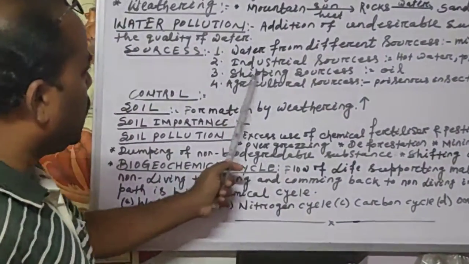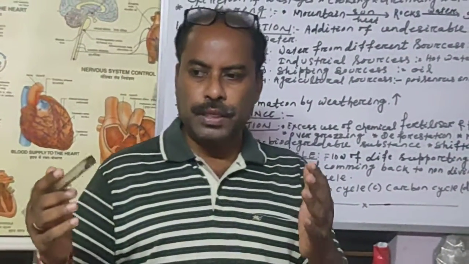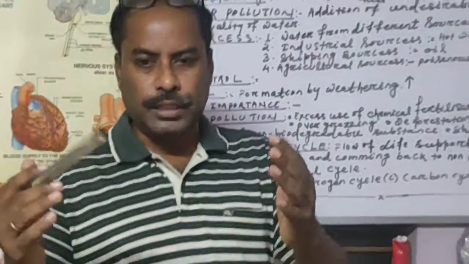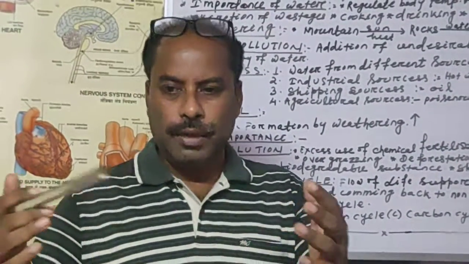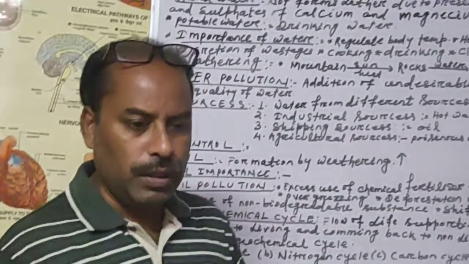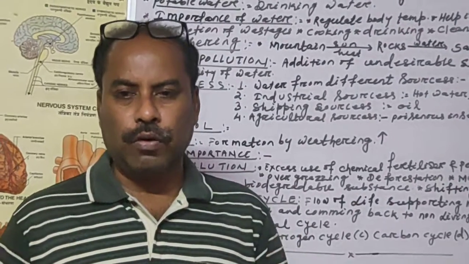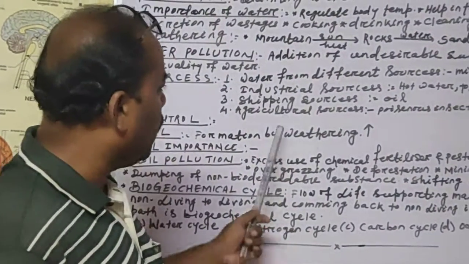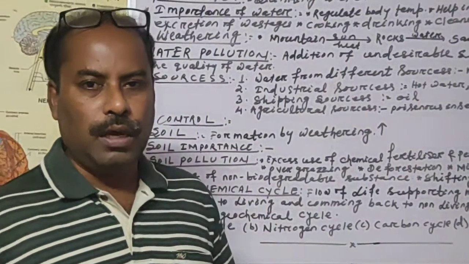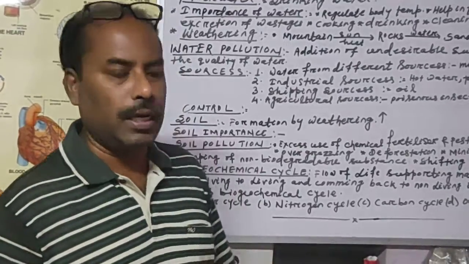Then shipping sources. Our major transportation is done through the water bodies, the major transportation of import and export material. So during shipping, a lot of oil, raw petroleum, leaks into the water bodies, and when oil spills over the water body, it causes a lot of problems for the aquatic organisms.